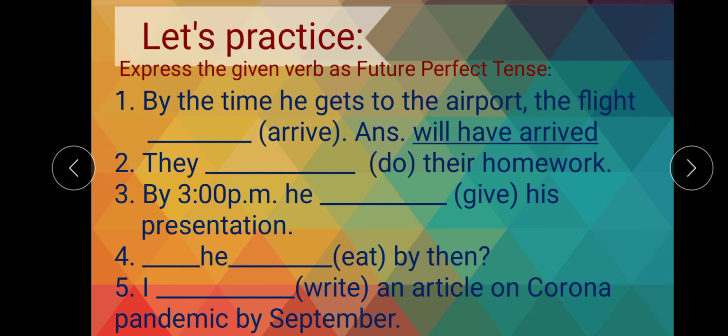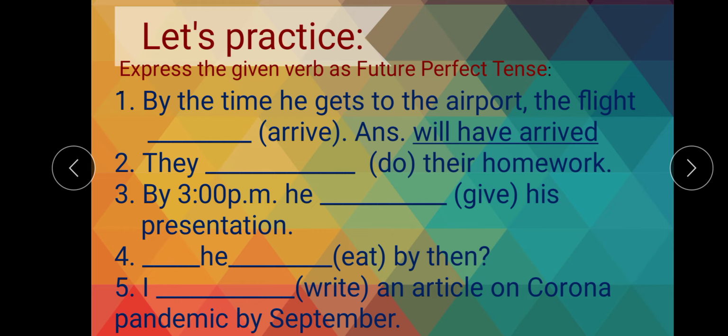We all know that in future perfect tense, after the subject we write will or shall. Here the subject is flight. With flight we will add will, then have, and then the past participle form of the verb arrive, which is arrived. That means the answer will be: will have arrived.